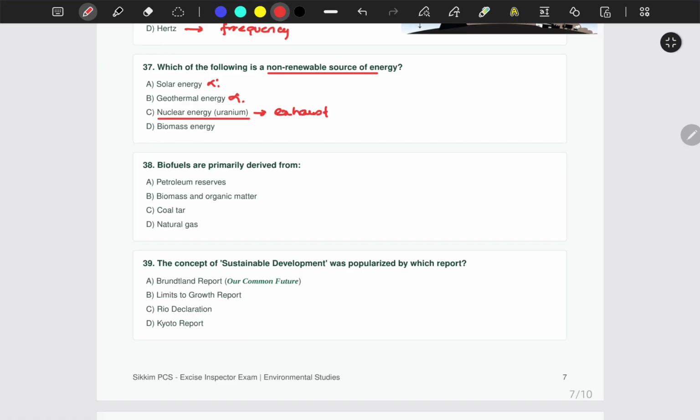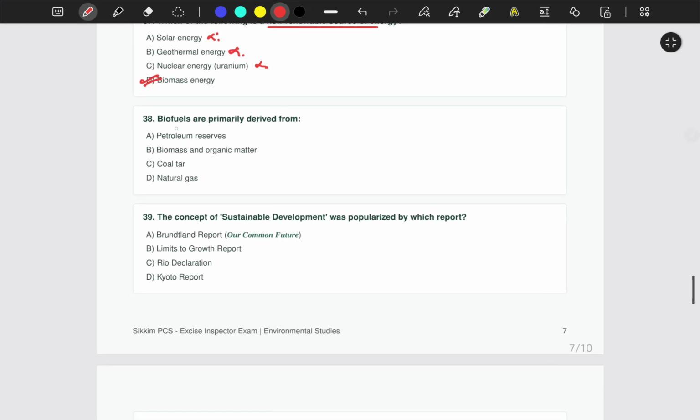But what happens is, the amount of energy it produces is very large and the quantity required for it is very less. So we generally consider this as a renewable source of energy. The correct answer would be biomass energy. Non-renewable is biomass energy.